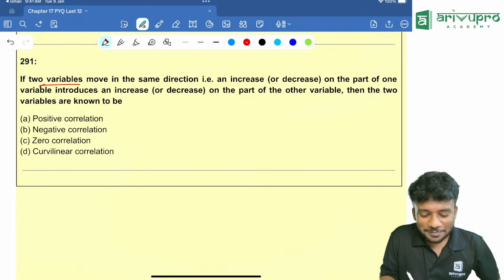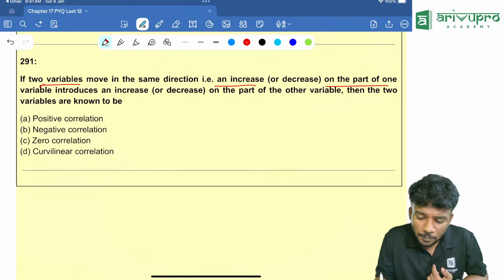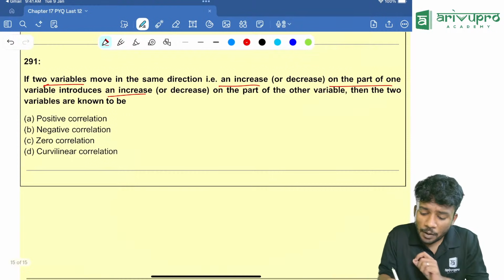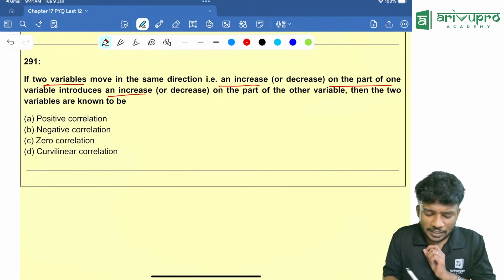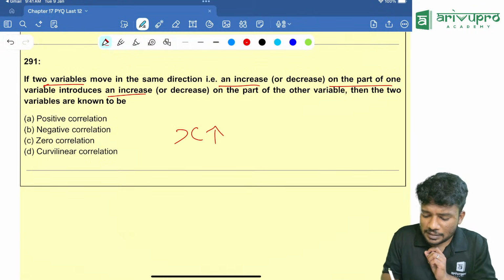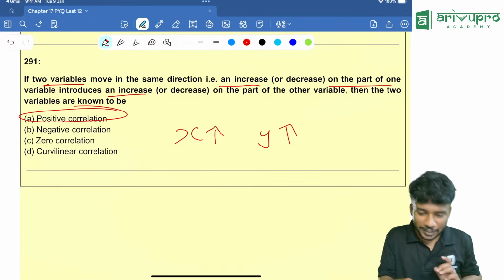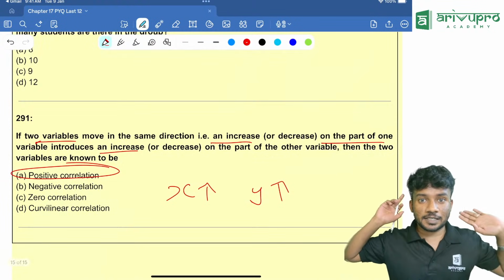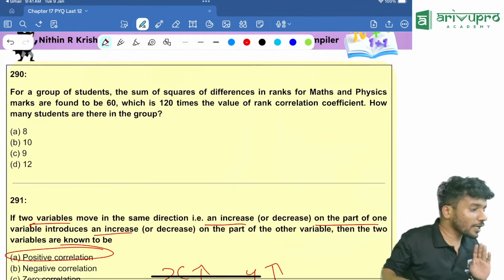If 2 variables move in the same direction, that is, an increase on the part of one variable introduces an increase on the part of the other variable. That means if one variable increases, the other variable is also increasing. If x increases, y is also increasing. That means it is positive correlation. If x increases, y decreases means negative correlation. If x increases, y does not get affected means no correlation.